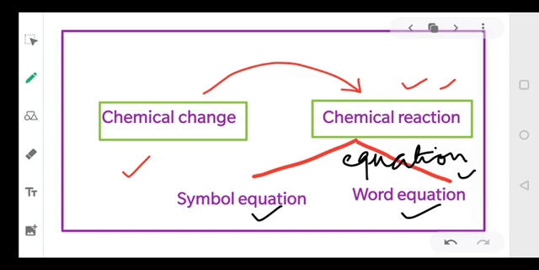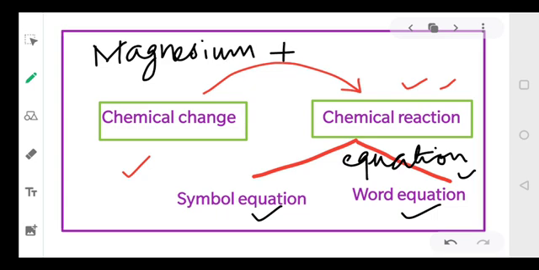Let's talk about symbol and word equation. Word equation means suppose you write: magnesium burns in the presence of oxygen and forms magnesium oxide.